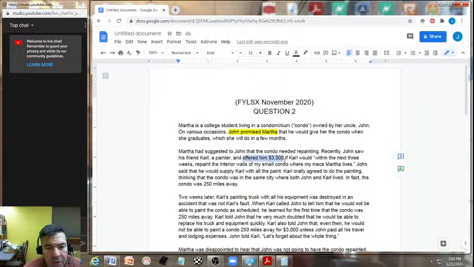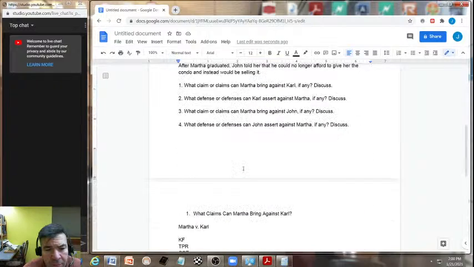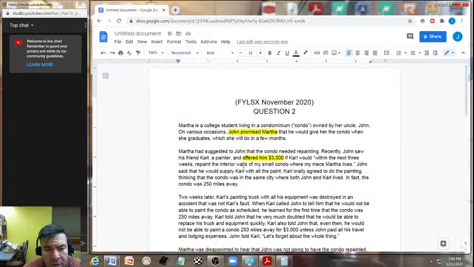Ooh, here we are. Offered him $3,000 if Carl would, within the next 3 weeks, repaint the interior walls of my small condo where my niece Martha lives. Okay, right here, I think, and Carl said that he would supply Carl with all the paint. So we have all of our offer right here. What area of law does this sound like? Painting, repainting. Sounds to me like services, common law.